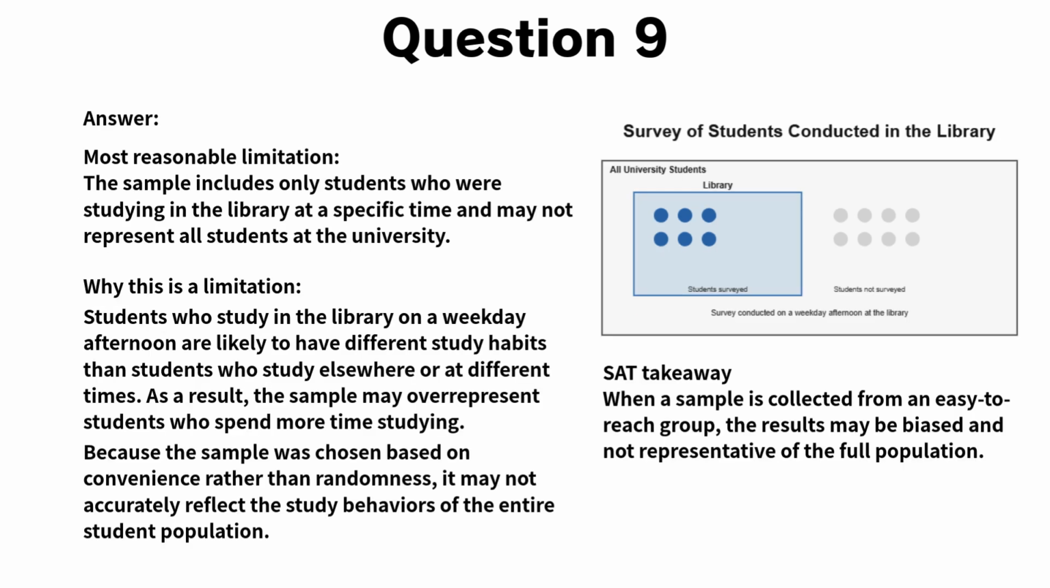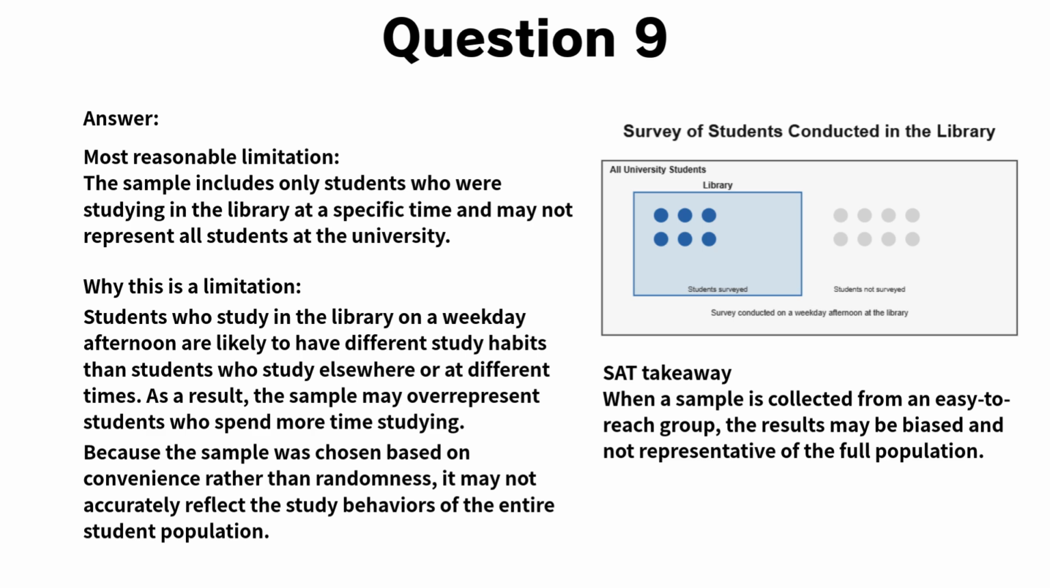Now, let's go through the explanation for question 9. The researcher wants to estimate how much time all students at a large university spend studying each week. However, the survey was conducted only among students who were studying in the library on a weekday afternoon. This creates a limitation because the sample was selected based on convenience rather than randomly. Students who choose to study in the library at that time may study more than students who study elsewhere, such as at home or in dorms, or at different times of day.